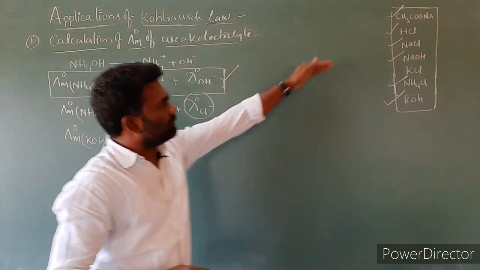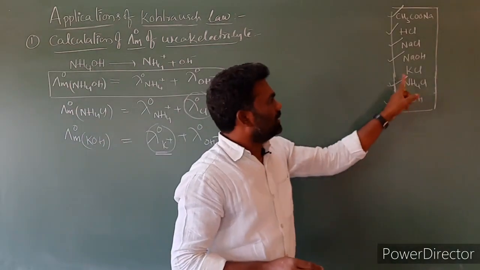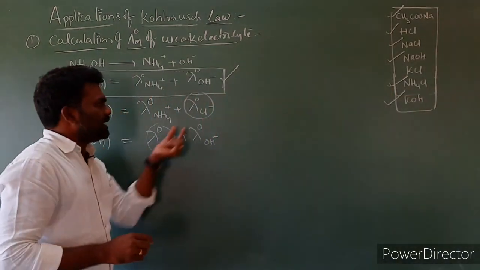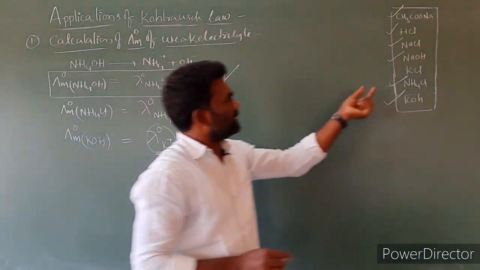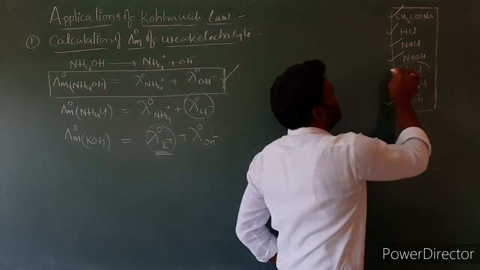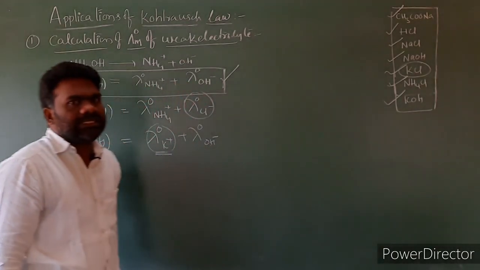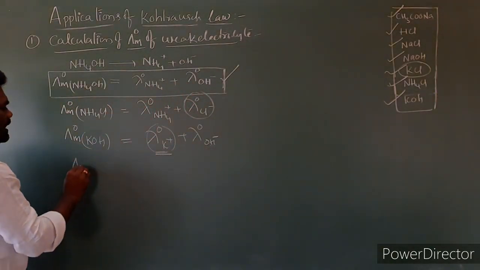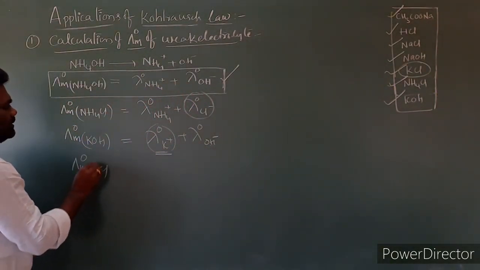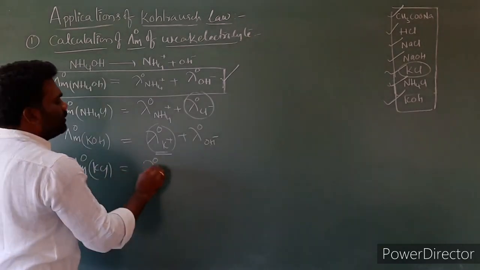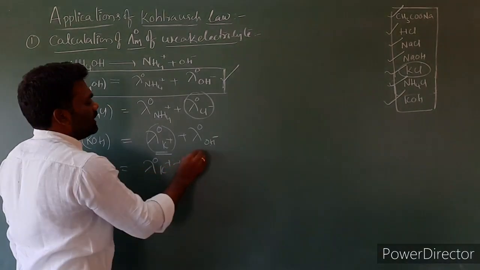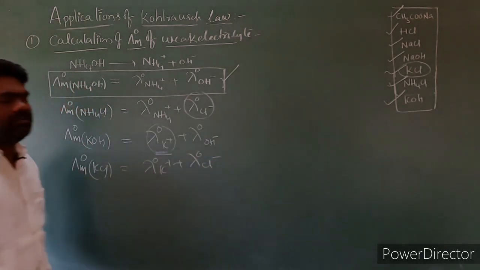Which one? We have to select one common electrolyte that contains both K plus and Cl minus. Look at KCl. KCl contains K plus as well as Cl minus. Take that one. Lambda m naught KCl is equal to lambda naught K plus plus lambda naught Cl minus.